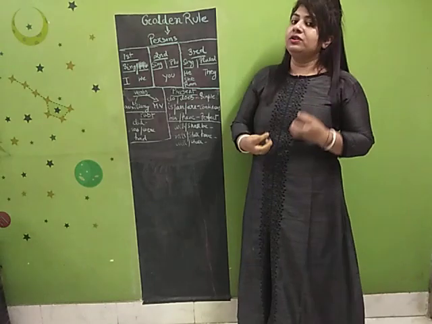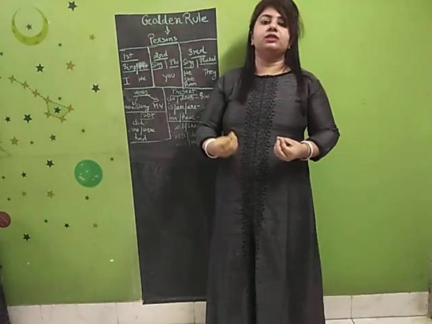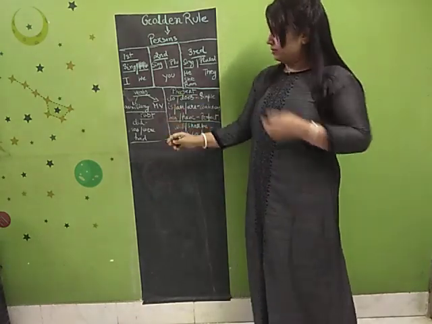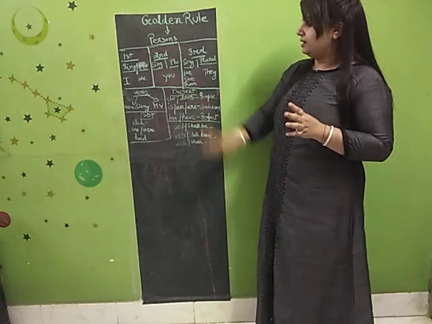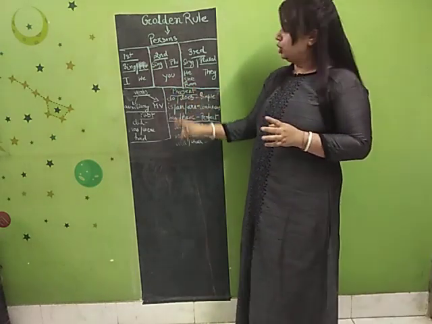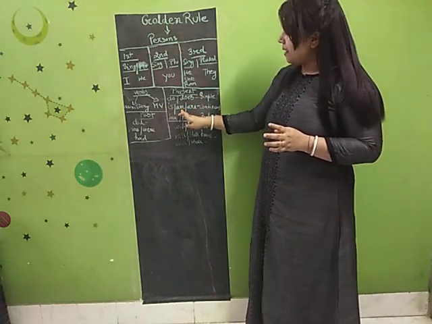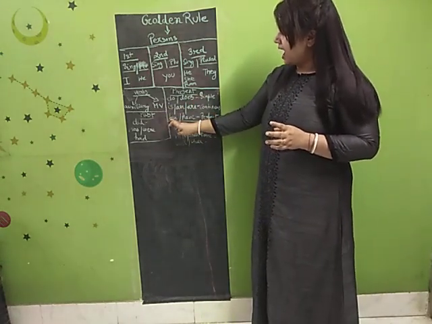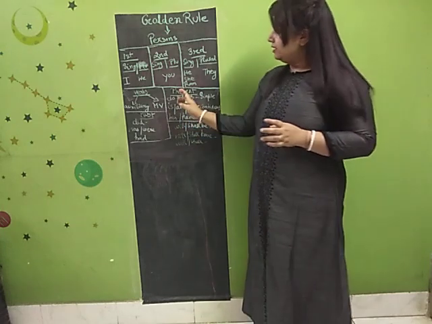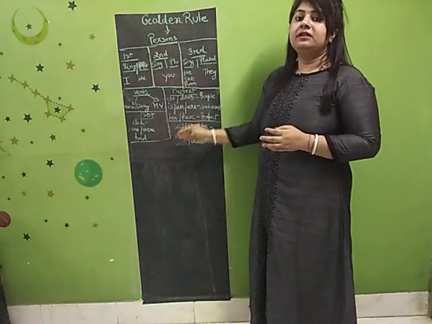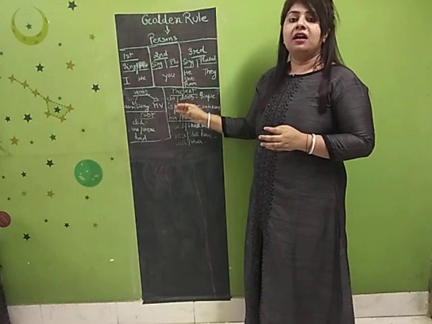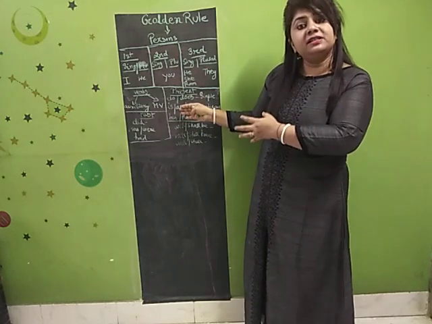Now let me give you certain examples of auxiliary verbs. Present. Under present: do, does, is, am, are, has, have. If you consider these verbs, these are auxiliary verbs under present.